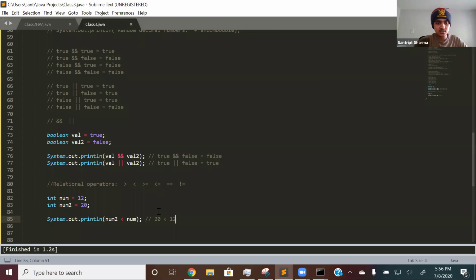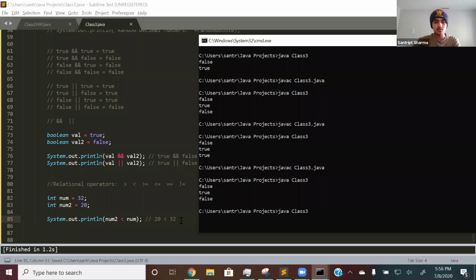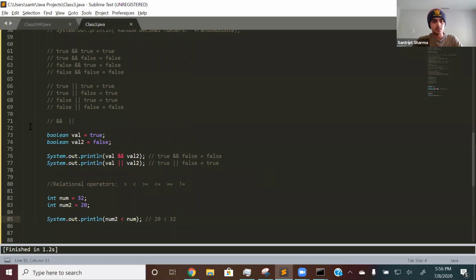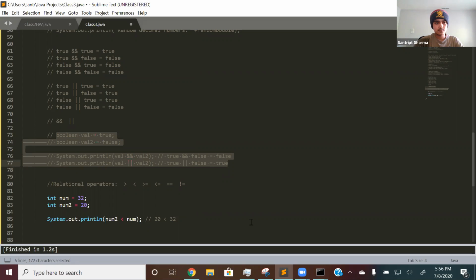So pretty easy, pretty simple stuff. And you can make these any number. So if I make this 32, then this will be saying 20 is less than 32, which is true. So it should print out true. True, at the very bottom. And let me comment these out again. There we go.